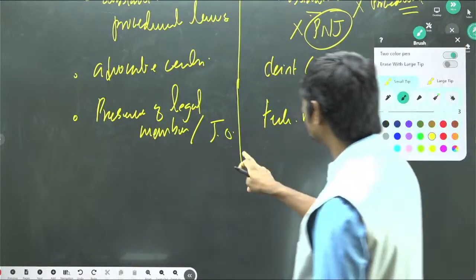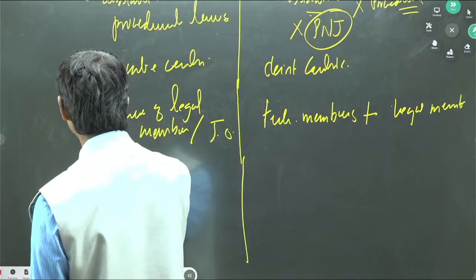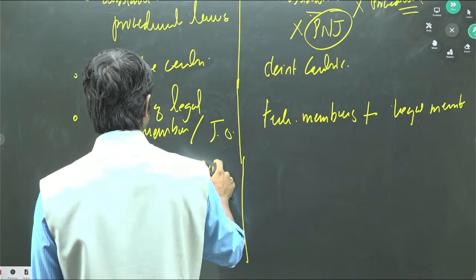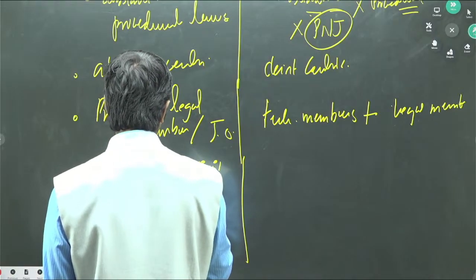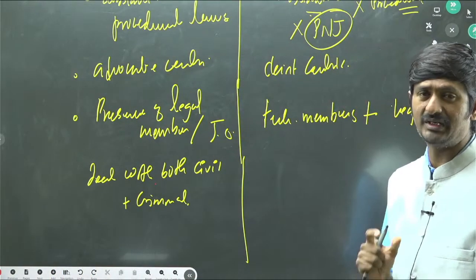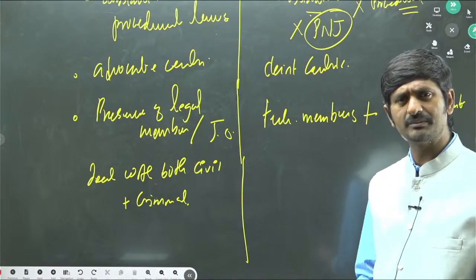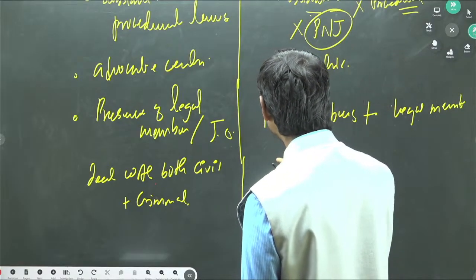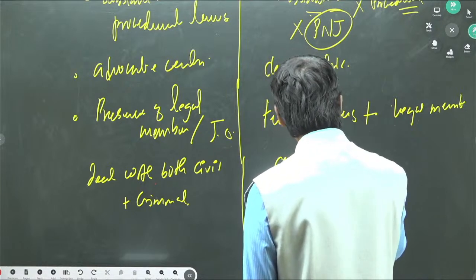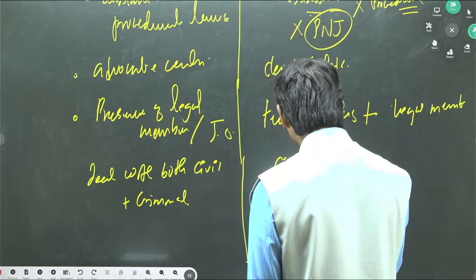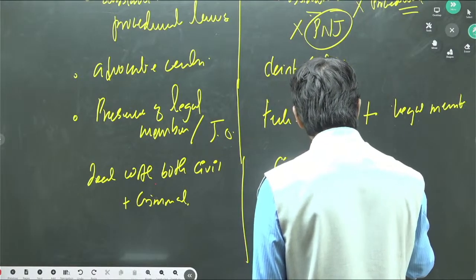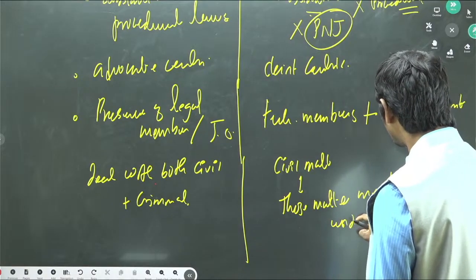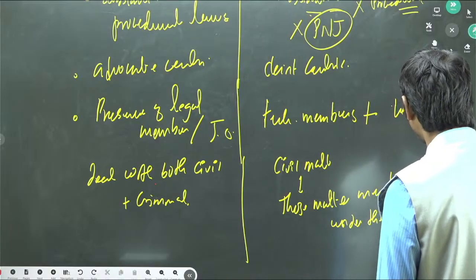Next important thing is that ordinary courts deal with both civil and criminal matters, whereas tribunals usually, of course, if you have to establish tribunals for martial courts like that, that's okay, some exceptions, but usually tribunals will be dealing with civil matters only, and particularly those matters mentioned under the statute of Parliament.